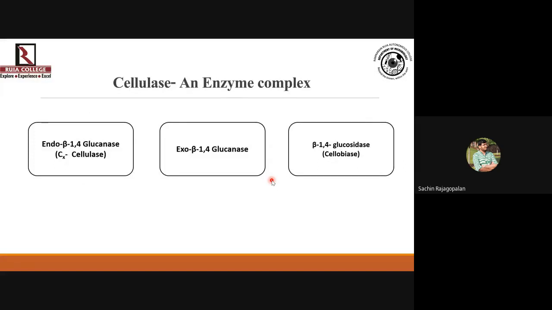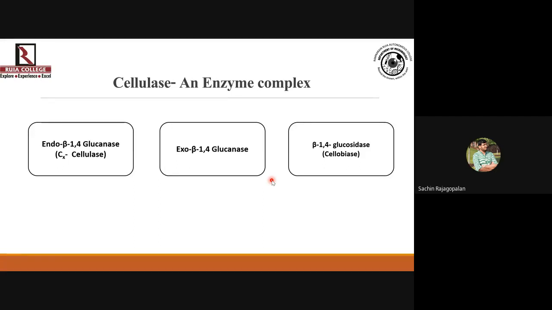Let me tell you that it needs a very stringent set of enzymes, otherwise the degradation process will not reach its completion. So it needs endo-beta-1,4-glucanase, which is also called CX cellulase. You need exo-beta-1,4-glucanase, and you need beta-1,4-glucosidase, which is also called cellobiase. So it's going to be very similar to what you saw in case of starch.